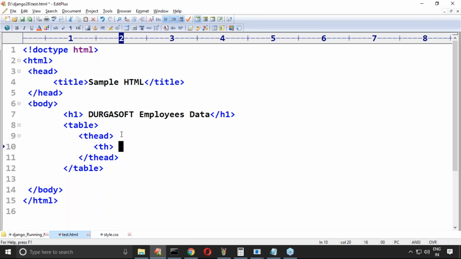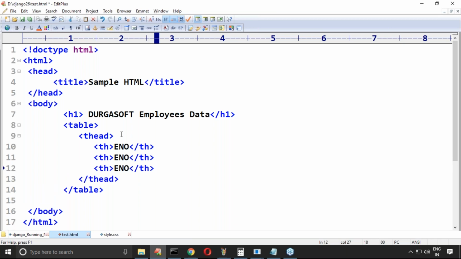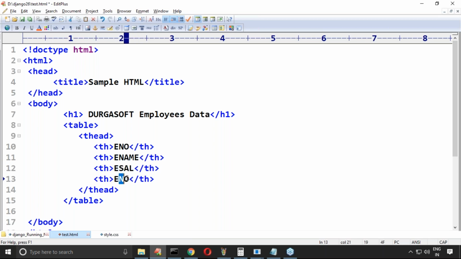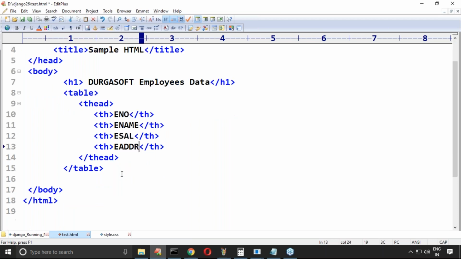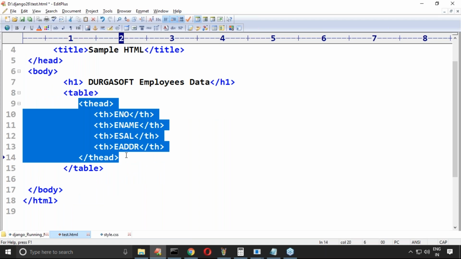What is the first th? Enum. Enum is my first th, th, end of th. Second one, third one, fourth one. Now here ename, next esal, next eaddress. Have you observed, right? Now the table head part is ready.